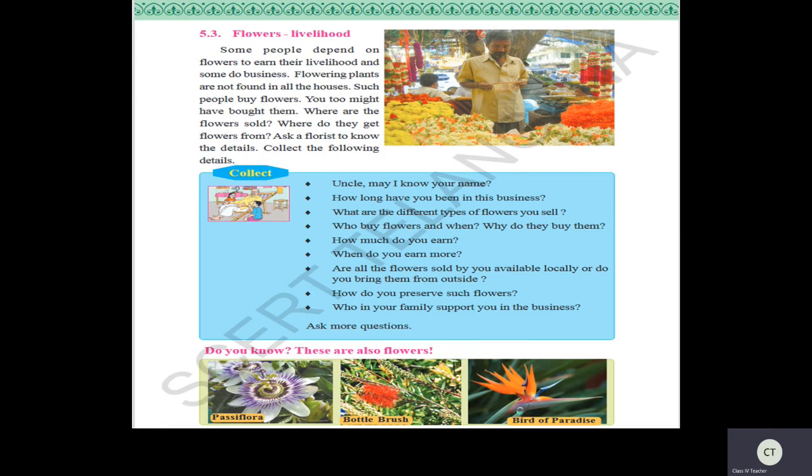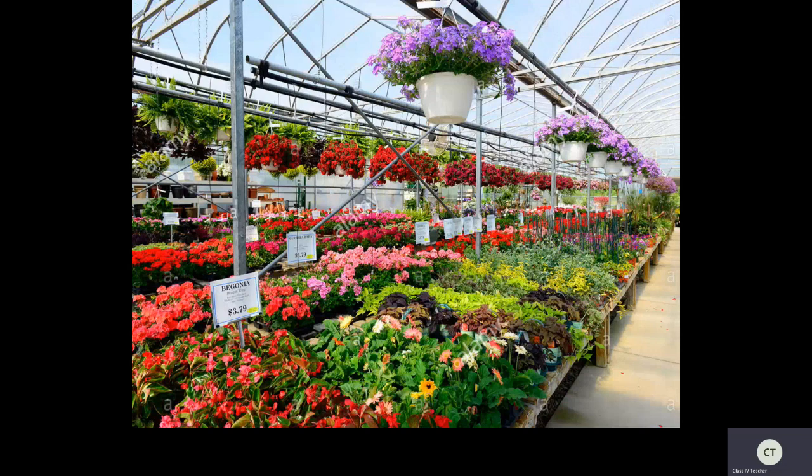Now let us see this. See here, this is a nursery where we can get different kinds of flowering plants. Yes, nursery is nothing but they will grow different kinds of plants with different kinds of flowers, so that they can sell and also they can preserve these plants.